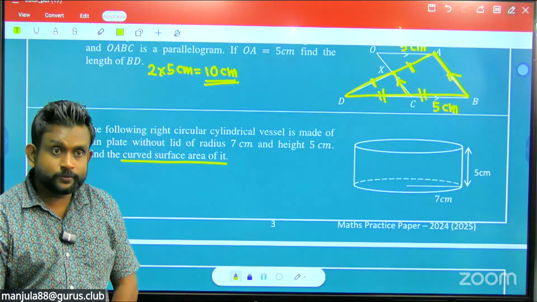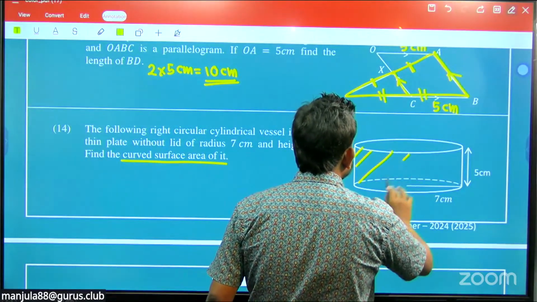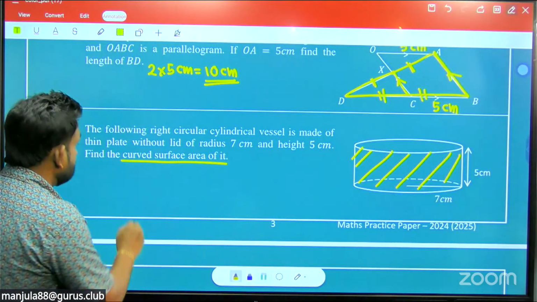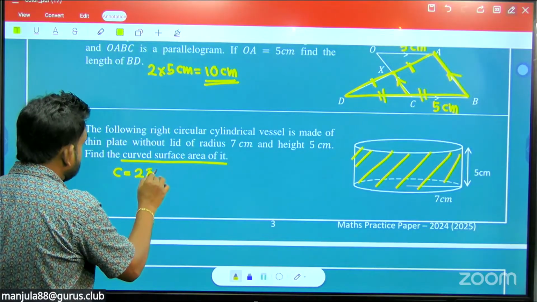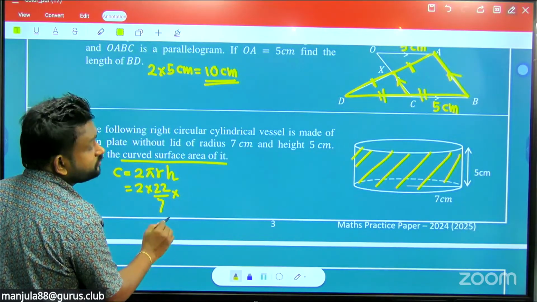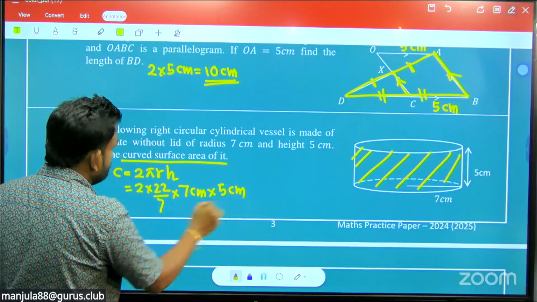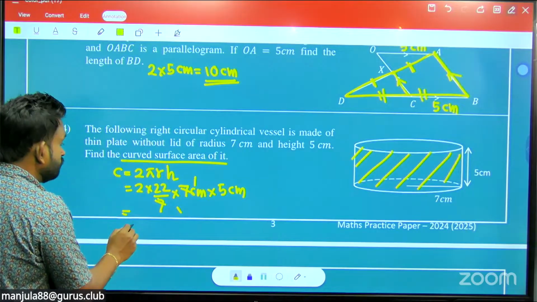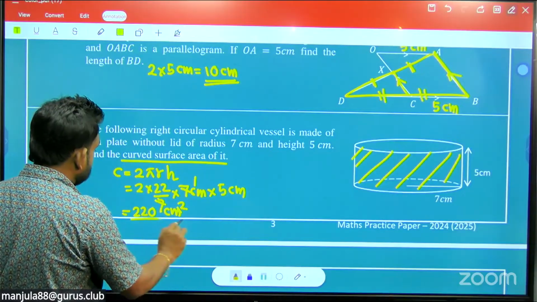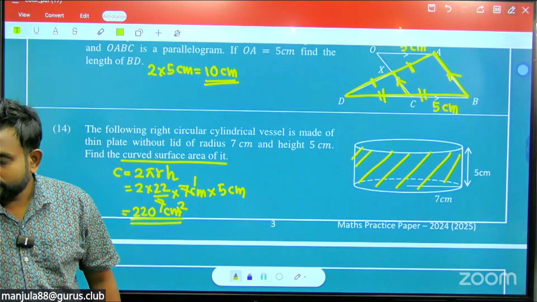So what's the curved surface area? You check this curved surface area. So how to find the curved surface area? Just 2πrh. So the curved surface area is 2πrh. Okay, 2 into π into r into h. r is what? 7 centimeters into h. Height is 5 centimeters. So 22/7 into 7, then 2 into 2, 5 into 2 is 10, then 220 square centimeters. What was your answer here? 220 square centimeters or any other answers?